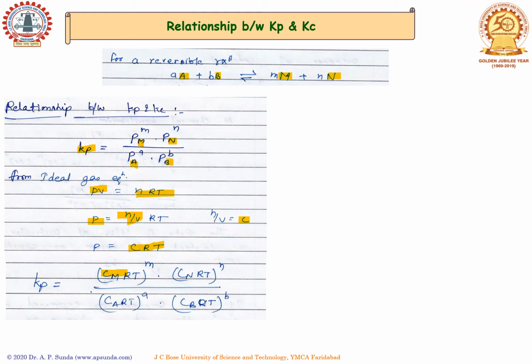Similarly, pressure of product N can be replaced with concentration of N multiplied with RT, divided by concentration of reactant A multiplied with RT to the power a. And similarly, we can replace the pressure term of B with CB RT.